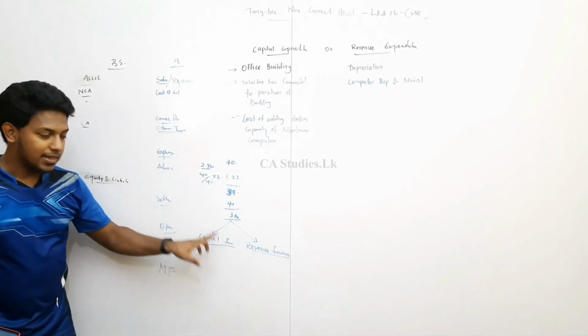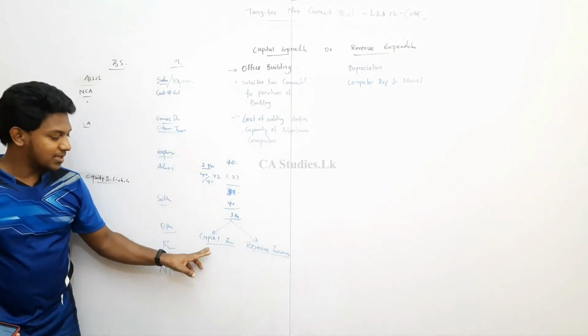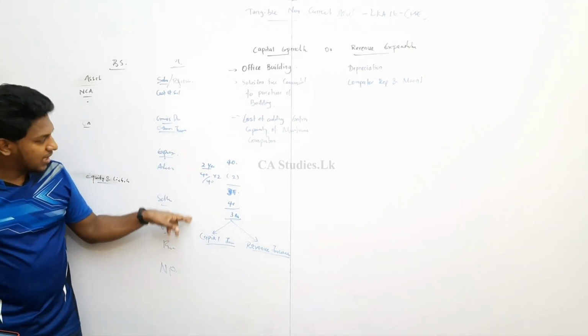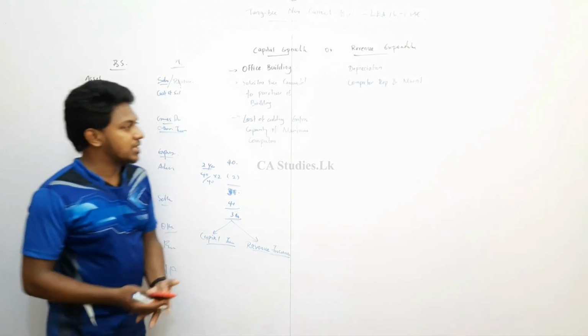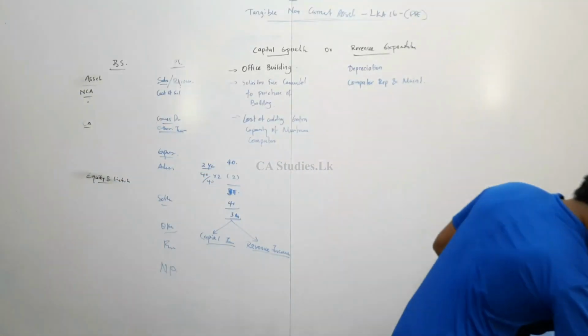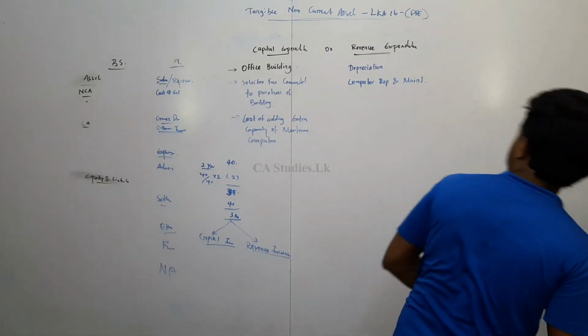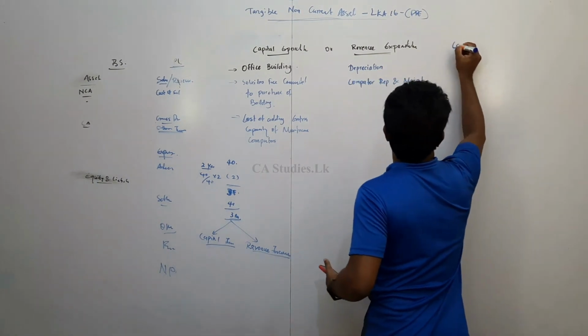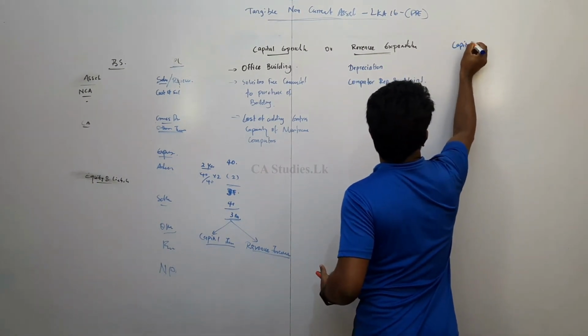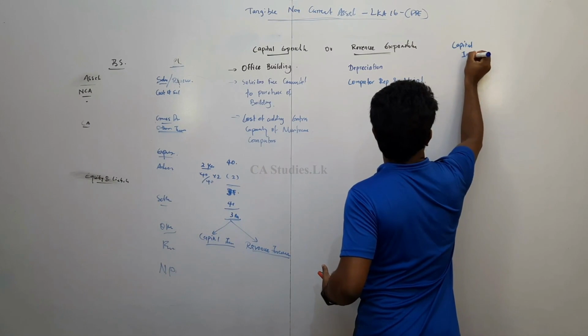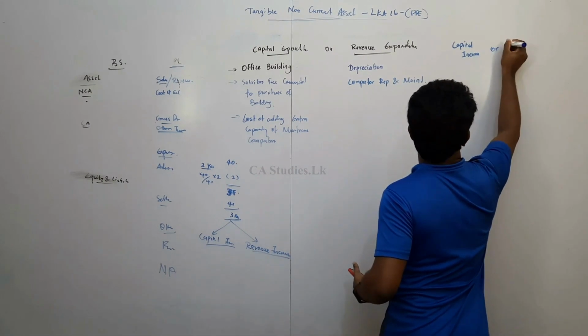So this is other income: a capital income, classified under other income. Now, capital income or revenue income?